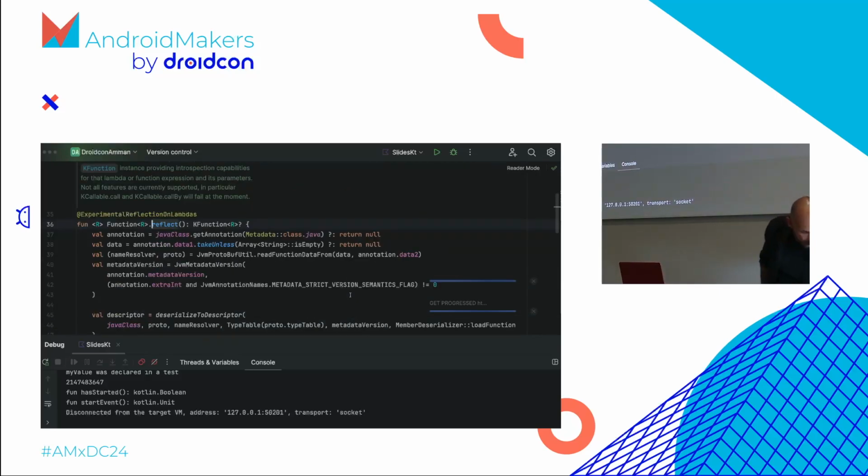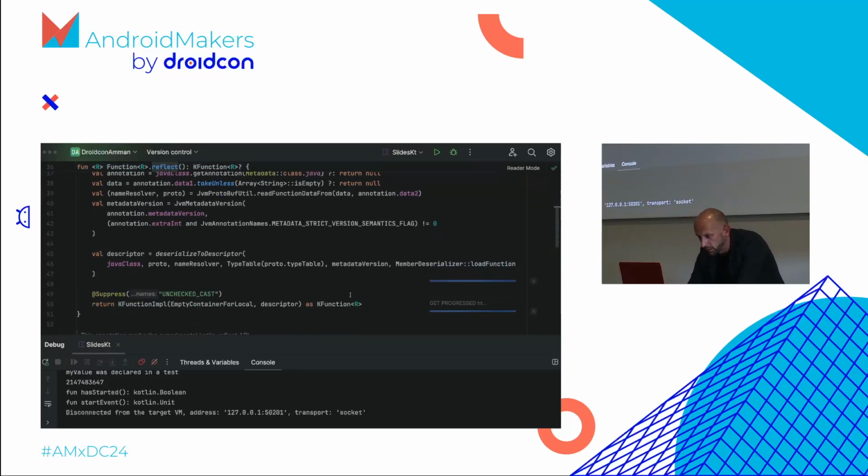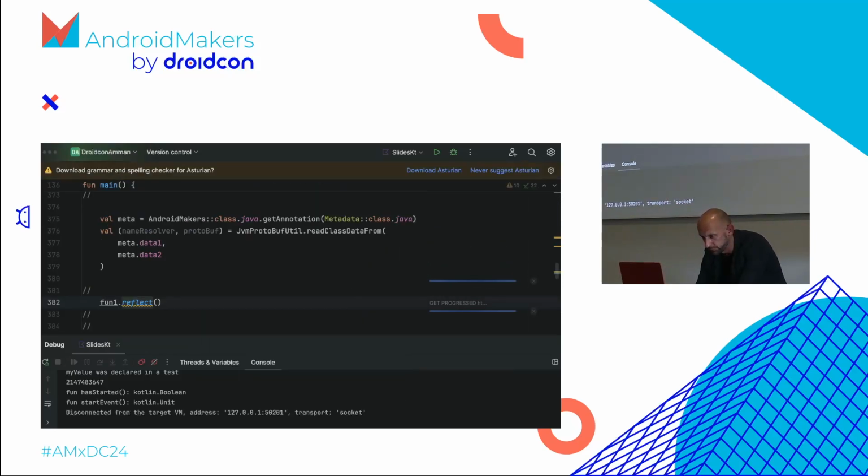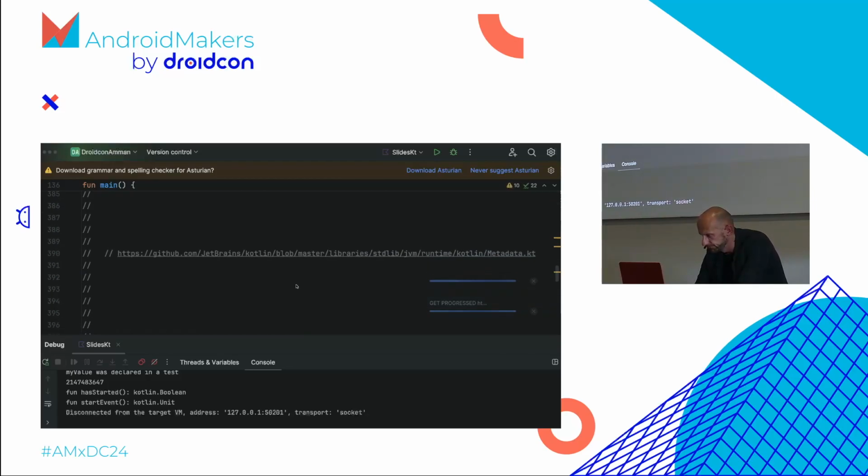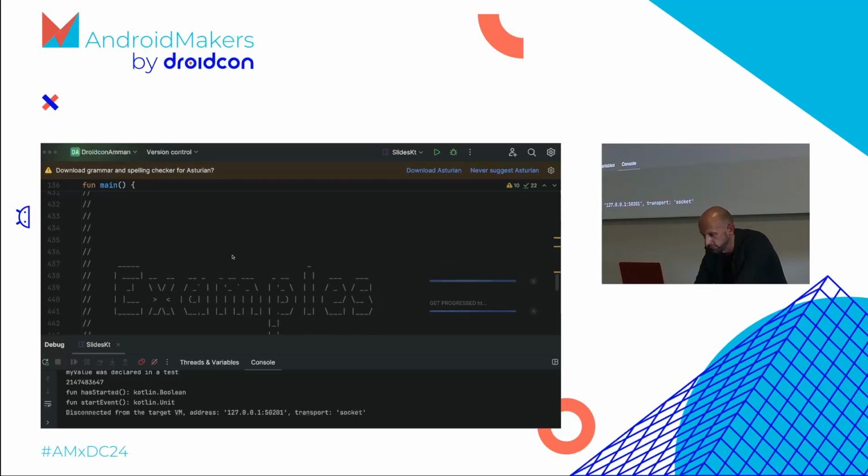Cool, let me just check how we are on time. That's pretty good. Let's go back to our code. Cool, I'm not calling reflect here. This was the metadata one. This was just the values in case it didn't work.